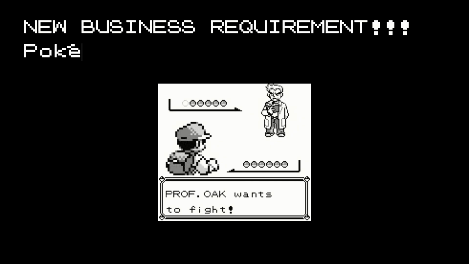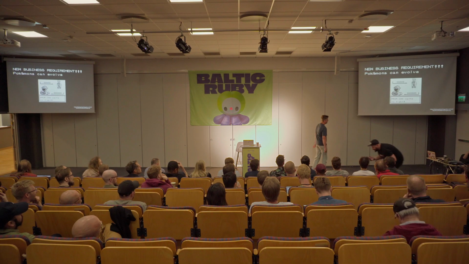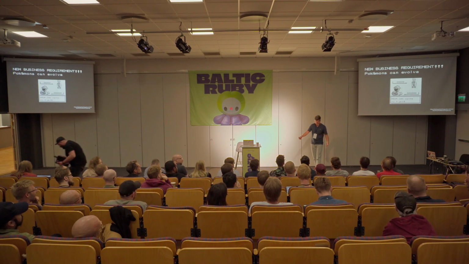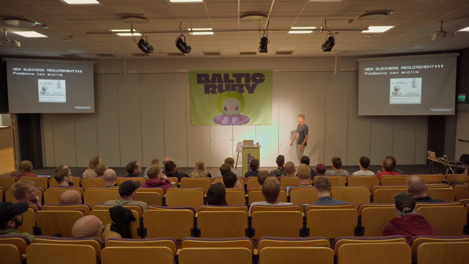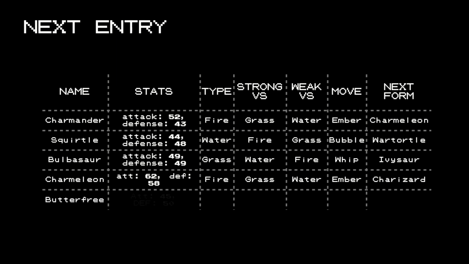New business requirements have arrived, right? So our professor told us, you know what? The Pokemon can evolve. So basically, when they fight long enough, they can change their form, whatever. Just add it to the table because this is very important for our end users. So he's like, okay, no problem. Just add another column, call it something like next form, fill it out. We're done. Ticket closed. Yeah, for the day. Great success.